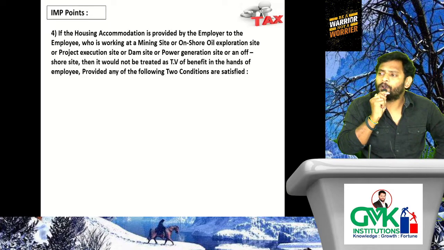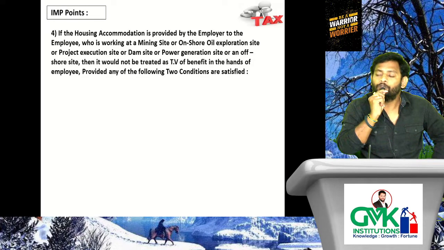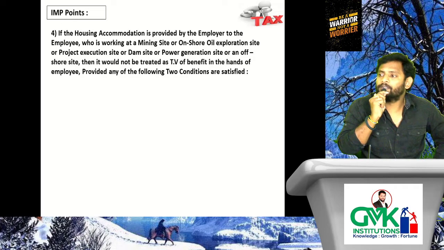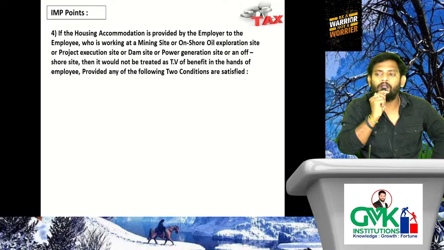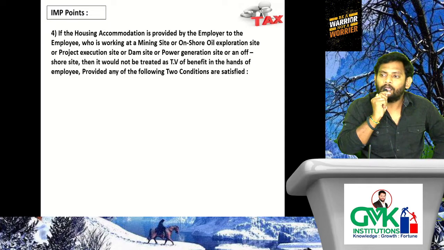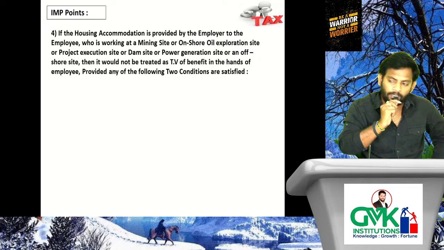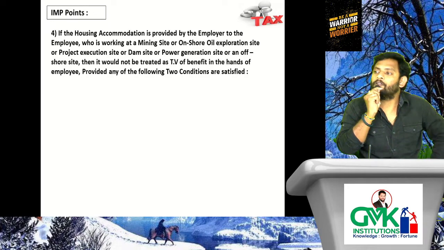What is the location of providing housing accommodation to the employee? Power generation site, dam construction site, offshore site, onshore site. Are you following? Project execution site means at those respective places, housing accommodation is not available for the employee to take on let out basis. Because what do you mean by dam site? Pulichintala dam, Polavaram dam. Will a dam be constructed in the middle of the city or far away from the city? Far away from the city.